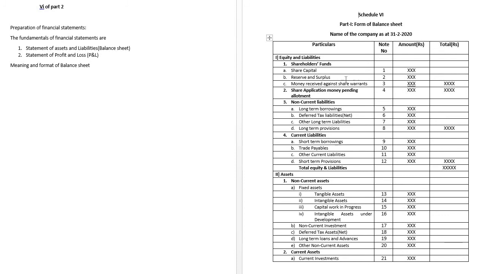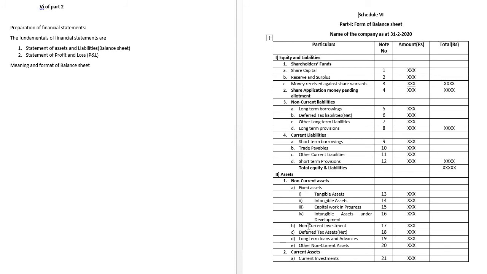Once we complete the liability part of the balance sheet, we move to the asset part. The first asset head is non-current assets, which are the same as fixed assets. In that, first is tangible assets, note number 13. Intangible assets, note number 14. Work in progress, note number 15. Intangible assets under development, those under the process of development, note number 16.